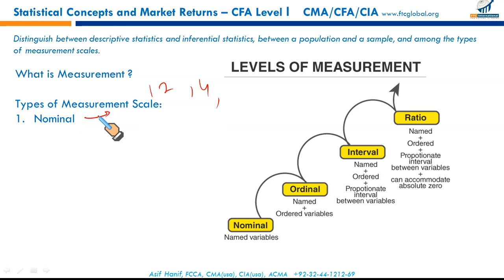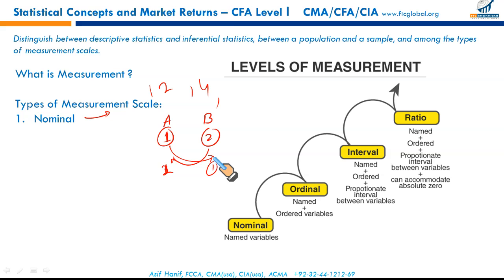Nominal scale means we represent objects by assigning numbers to them. For example, we have 2 athletes, athlete A and athlete B. We assign number 1 for athlete A, number 2 for athlete B, just for the sake of reference. I can do it otherwise. I can call athlete A as 2 and athlete B as 1.